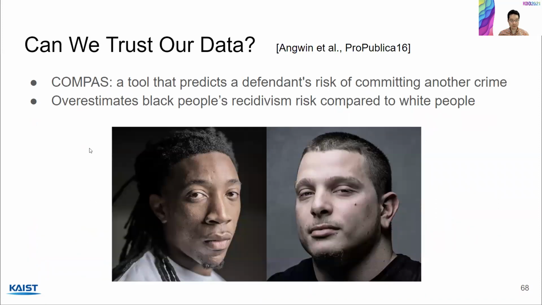So to motivate fairness, COMPAS is a software tool that's used by US courts to predict the defendant's risk of committing another crime. This is a very convenient tool because it saves a lot of effort by the human judges. However, a recent report by ProPublica says that COMPAS tends to overestimate Black people's recidivism risk compared to white people, which is problematic. So why would this happen?